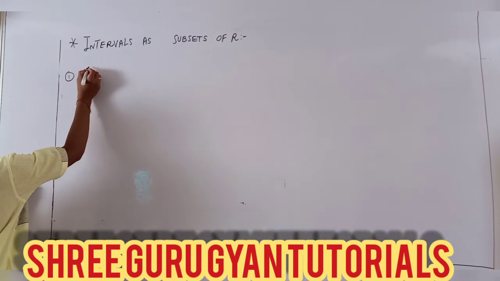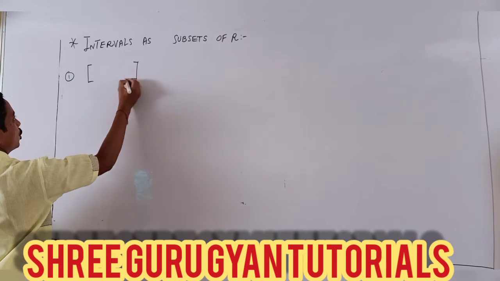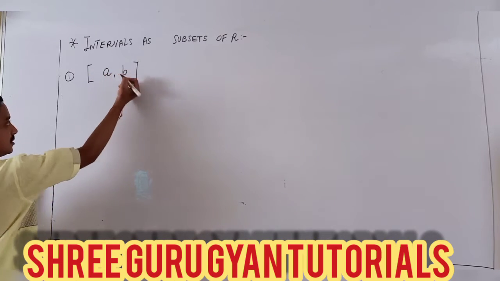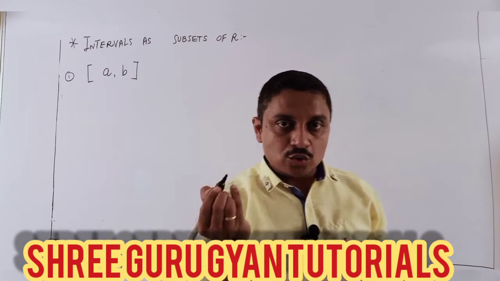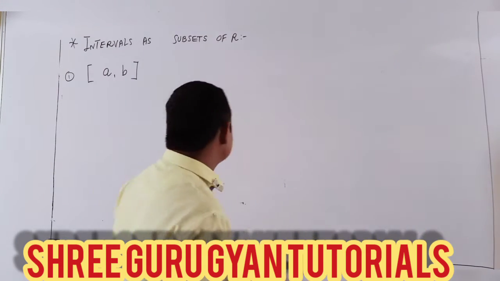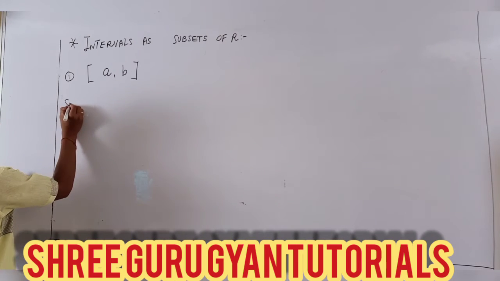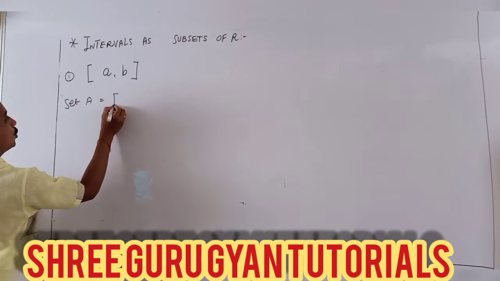The first interval is close to close, A comma B. Students, read this bracket: it is close to close.